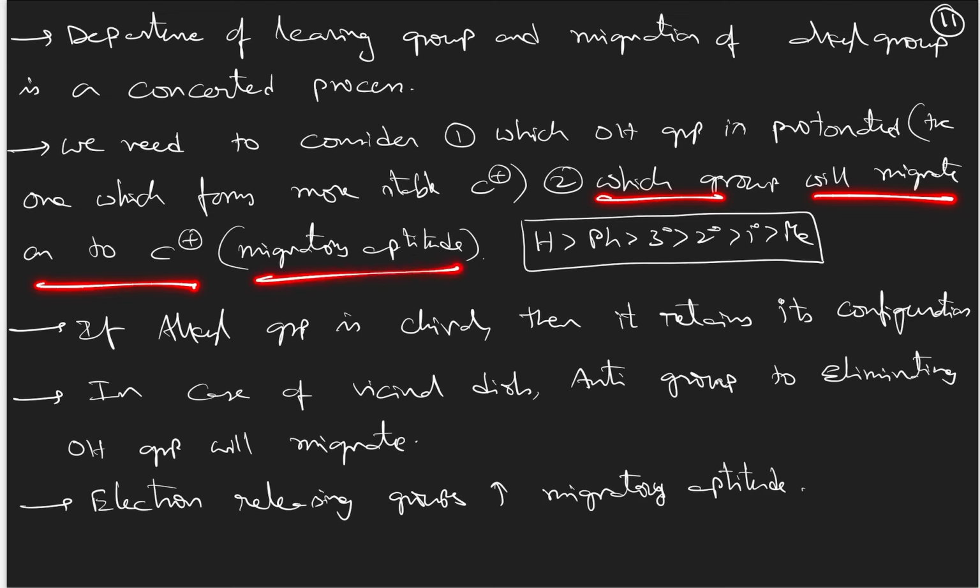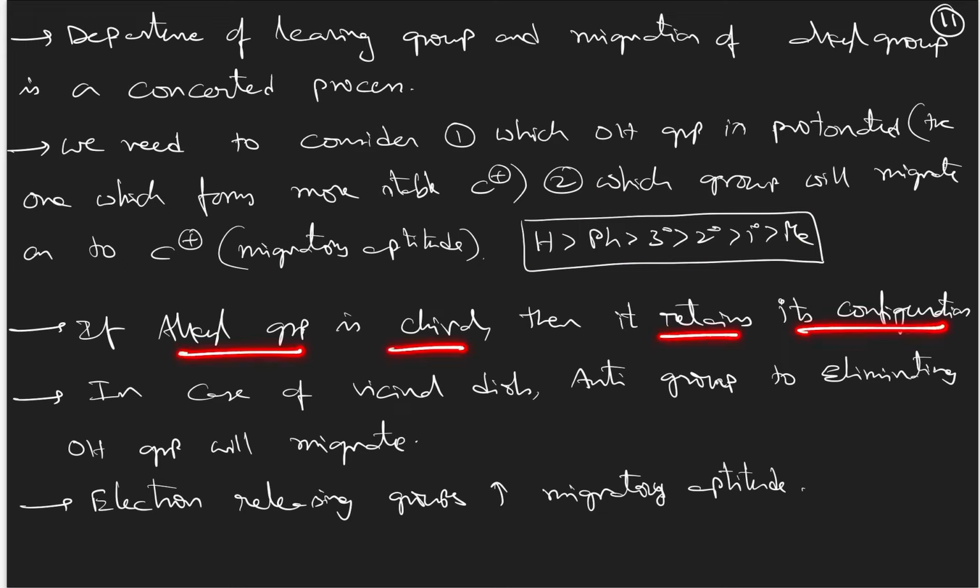That is based on the migratory aptitude order: hydrogen, phenyl, tertiary alkyl, secondary alkyl, primary alkyl, and last is methyl. And if deuterium is there, that also will come in between: hydrogen, deuterium, phenyl. If the alkyl group is chiral, then it retains its configuration.